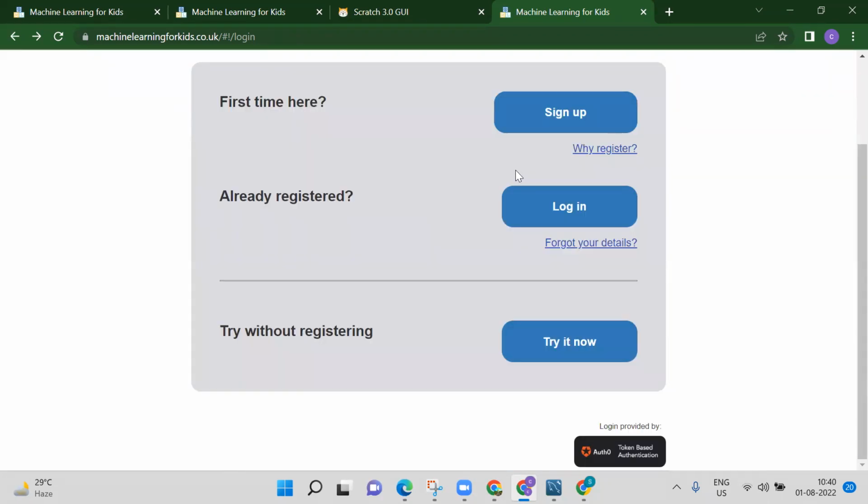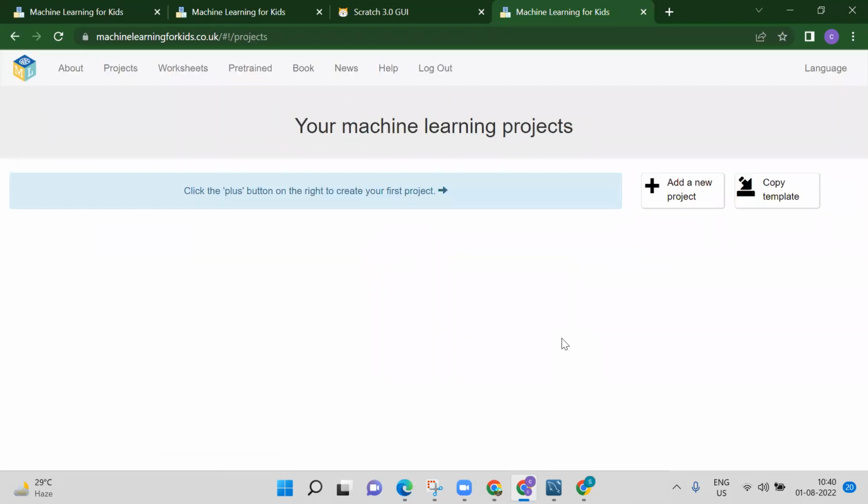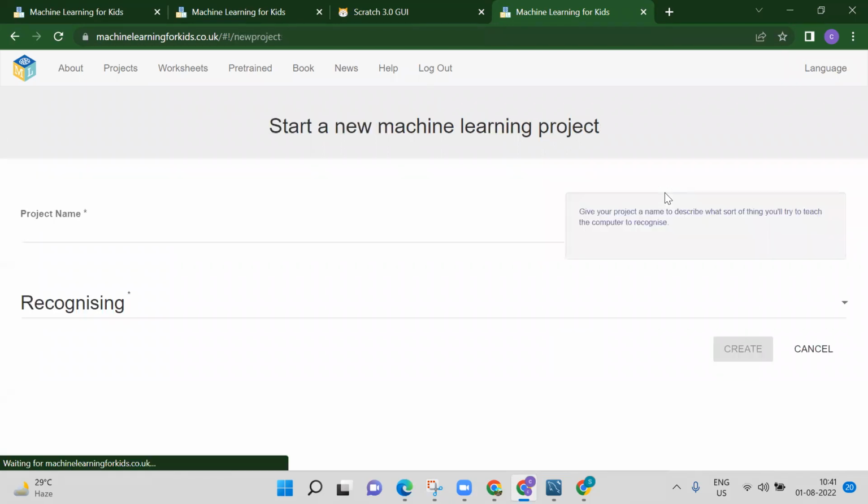We have a third option, which is try it out. Try it out means you can create your project without creating a username and password. Over here you will get this screen, and once you log in you will get the same screen. Here we need to click on add a new project.